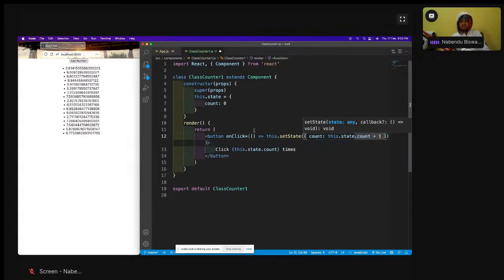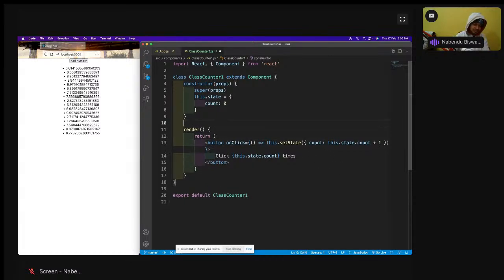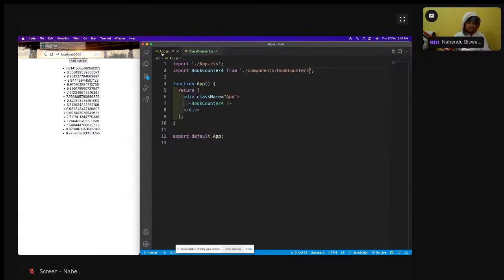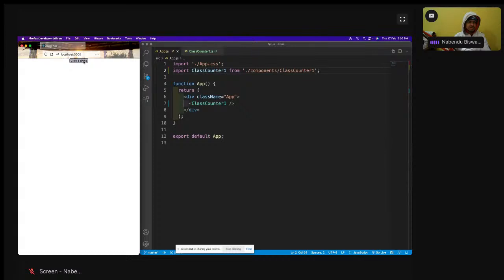So just how we change the state, which I have seen earlier, but I'm going to add something more soon. So let us first have this, the class counter, and it is working fine. We have seen this earlier also.